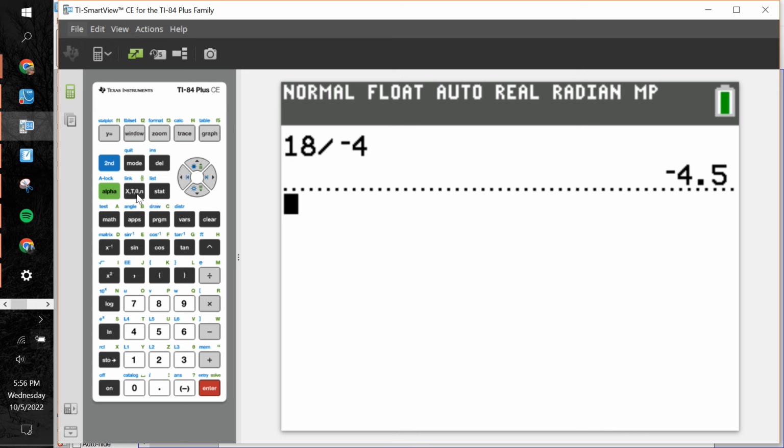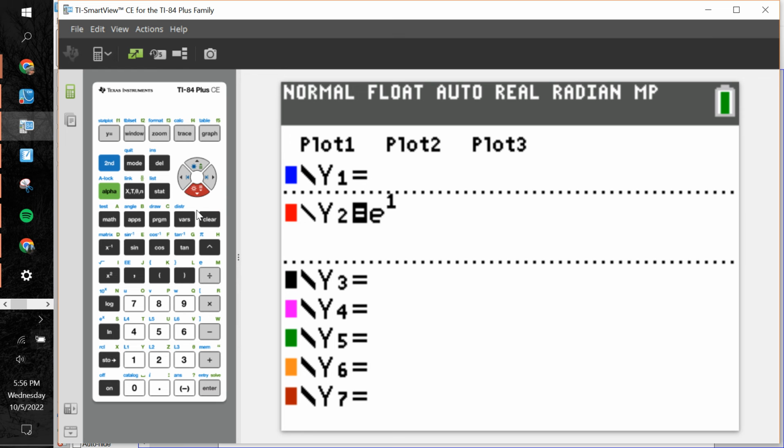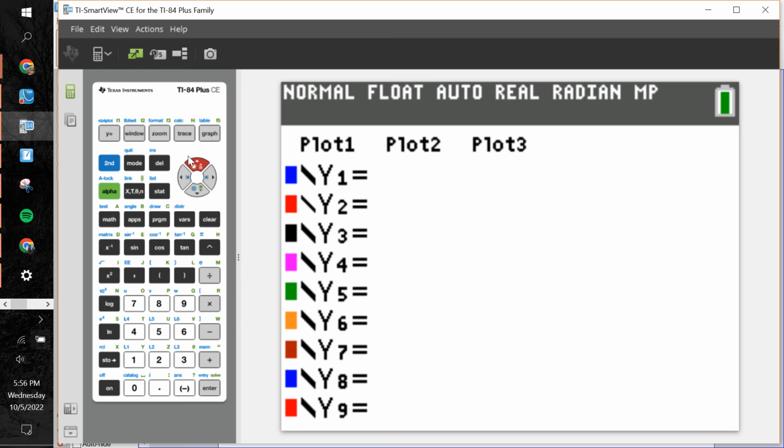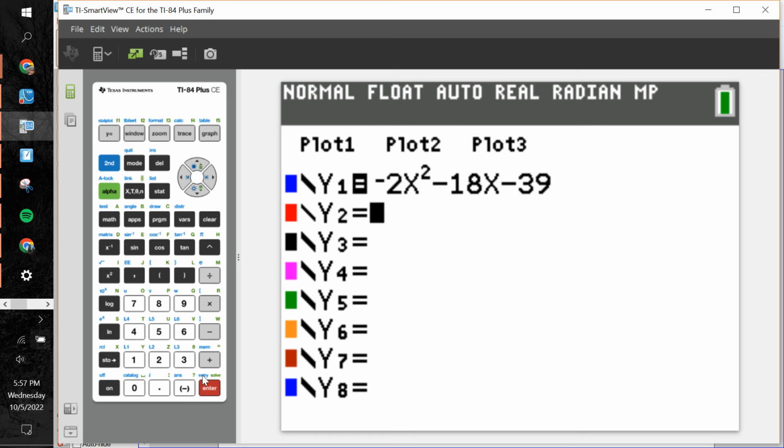Now on this keypad on the left, everybody, watch what lights up in red. That'll show you what buttons I just hit. But what we're going to do is, like always, we're going to hit the y equals button right here. And if you have any junk there, which I do, we're going to clear out everything there. So we're looking at a blank page. And just like always, we're going to type in this quadratic function, which was a negative 2 x squared, minus 18x, and a minus 39.